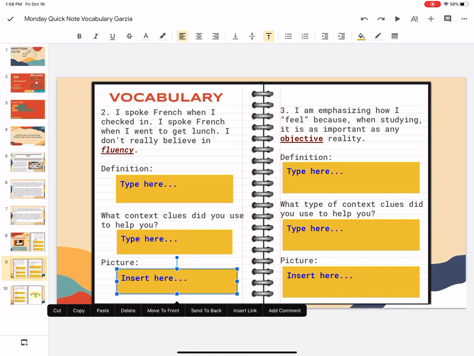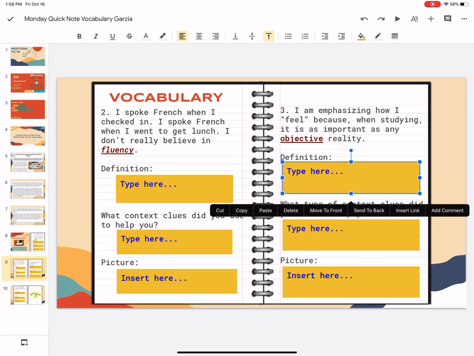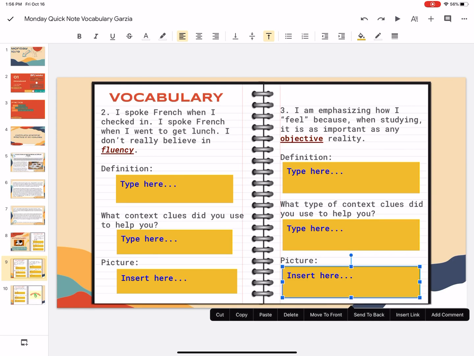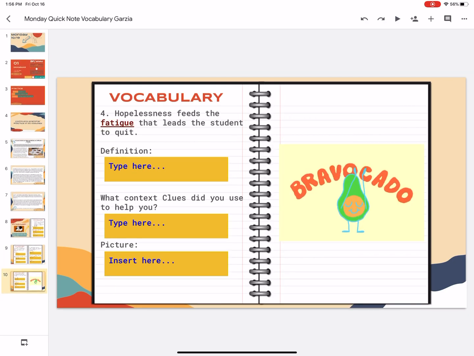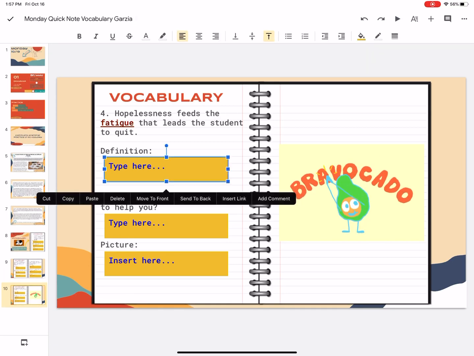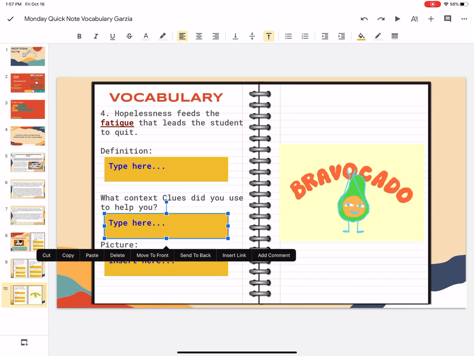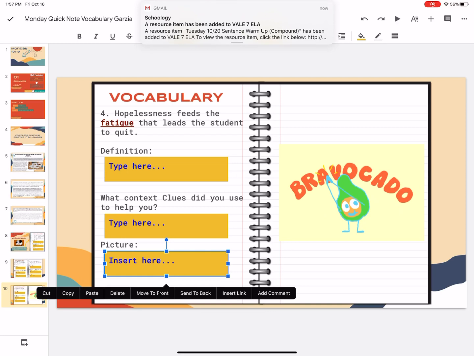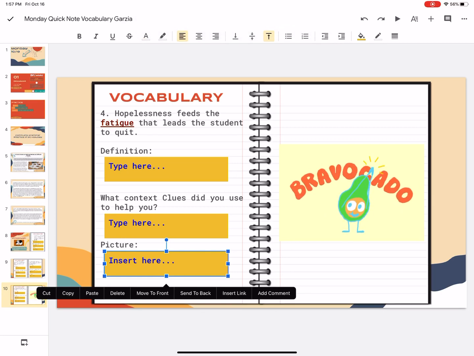Number 3: I am emphasizing how I feel because when studying, it is as important as any objective reality. Definition of objective. What context clues helped you figure it out? And copy and paste the picture there. And the last one: Hopelessness feeds the fatigue that leads the student to quit. Put the definition there. What context clues did you use to figure it out? And copy and paste your picture. And bravocado, you're done. Yay!